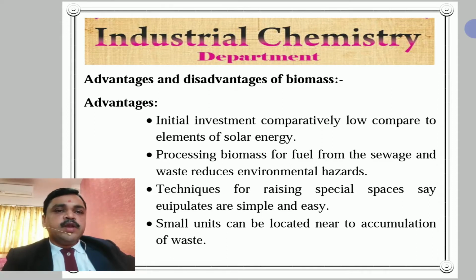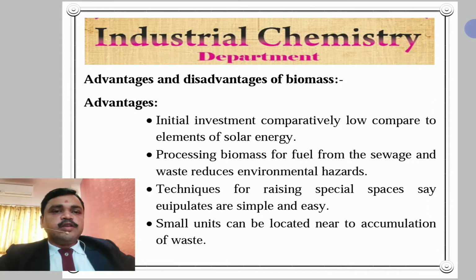Number 2, processing biomass for fuel from sewage and waste reduces environmental hazards. It reduces pollution, so it is a very important advantage. Number 3, techniques for raising special species are simple and easy.